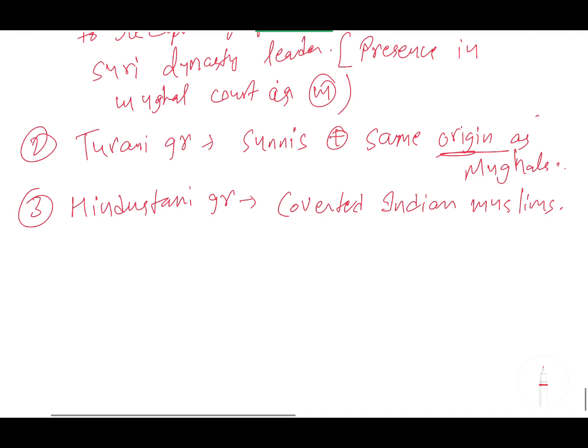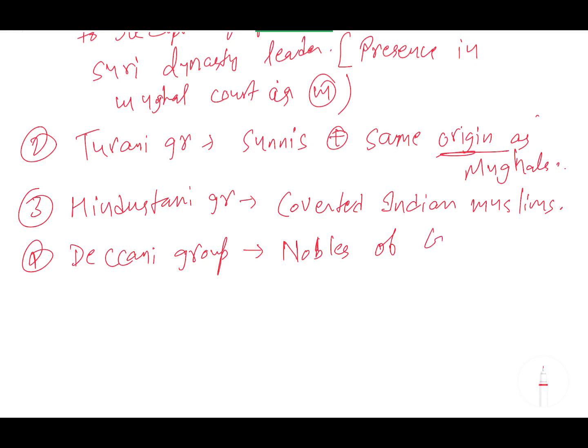Next, fourth is the Deccani group. The Deccani group are the nobles of Golconda and Bijapur, which were annexed by Aurangzeb. Nobles of Golconda and Bijapur. I am not writing it in full, you will write it in full.